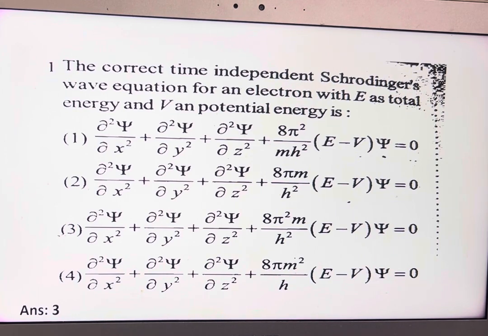You can know the correct equation, Schrödinger's equation, after knowing the information of the Schrödinger equation and its importance. The actual equation is 3. This is the correct equation.